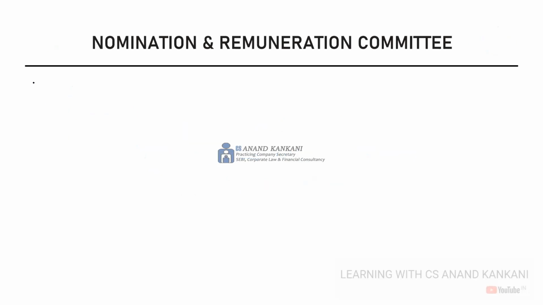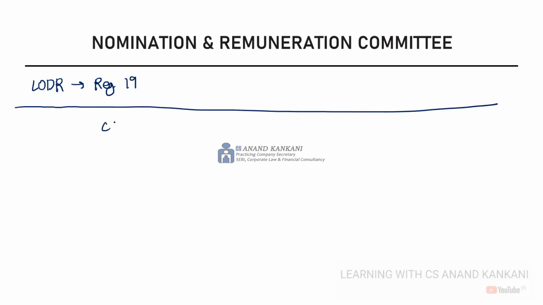Under the LODR regulation, it is regulation 19 which mandates that a company needs to constitute a nomination and the remuneration committee. Again, if we draw the broad difference between the LODR regulation and the Companies Act, though it's almost the same, still some differences are there.